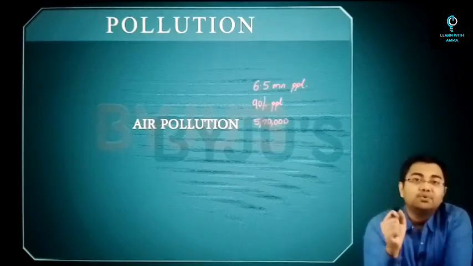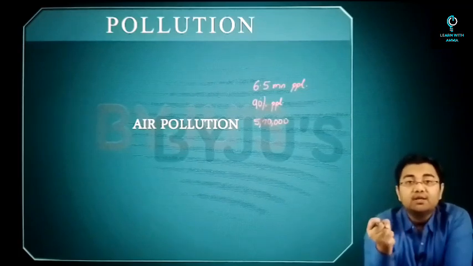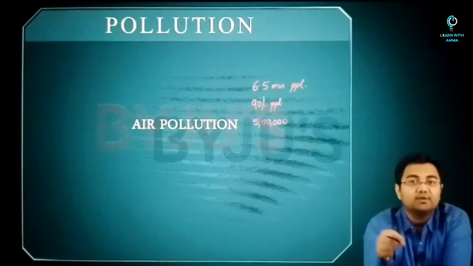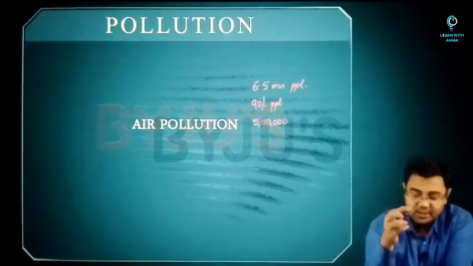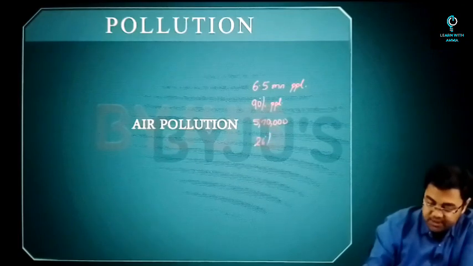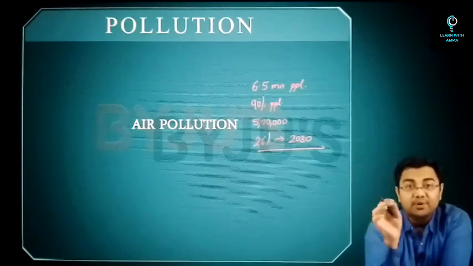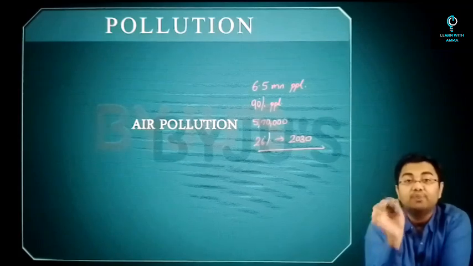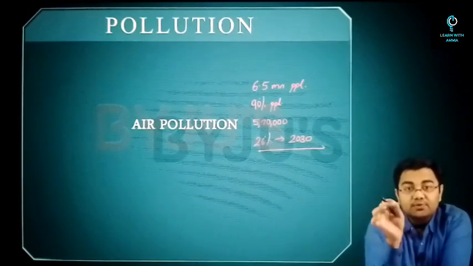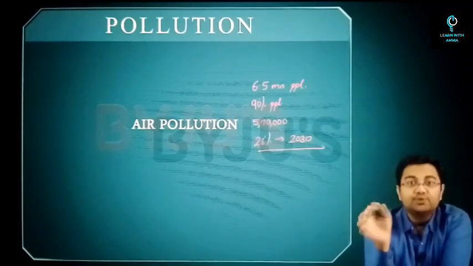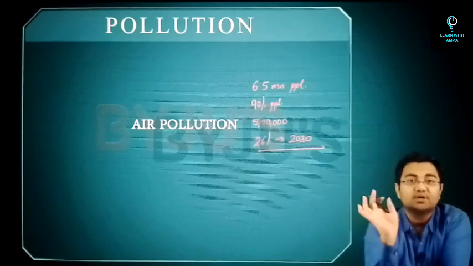Another piece of data I have to give you: the increase in the ozone hole is decreasing the productivity of crops like wheat, soya bean, maize, etc. by up to 26%, and this might happen by 2030. And this would impose a cost of approximately 17 to 35 billion dollars. So if you look at all these data with respect to air pollution, you should know the severity of the situation.